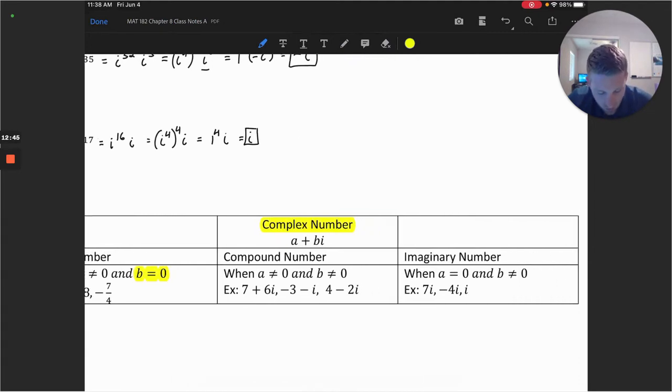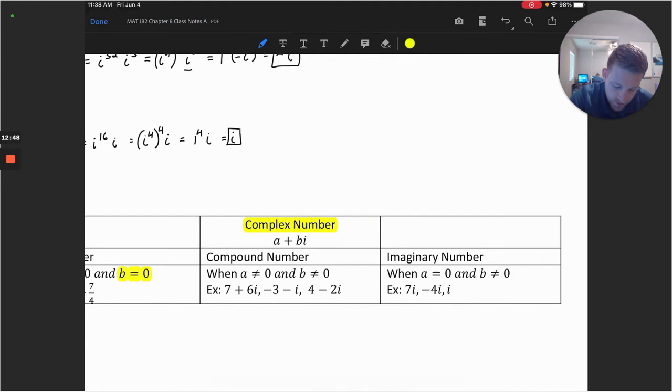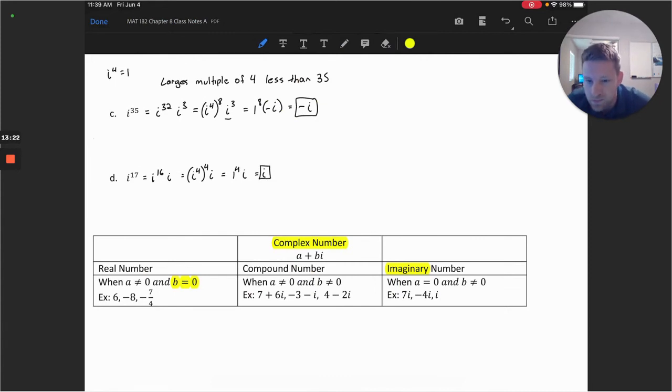And the last category is just imaginary numbers. Imaginary numbers, again, are a subset or subcategory of complex numbers that just has imaginary units. So the a coefficient here is 0, and therefore there's no real portion of the complex number. It's just the imaginary portion. So we have 7i, -4i, and just the imaginary unit i. We would all call those imaginary numbers. So really 3 branches of complex numbers: real numbers, compound numbers, and imaginary numbers.